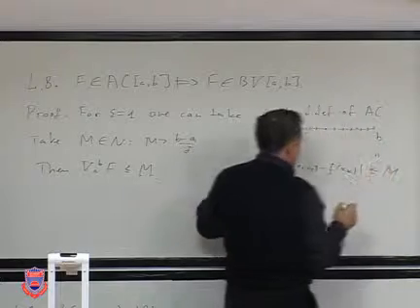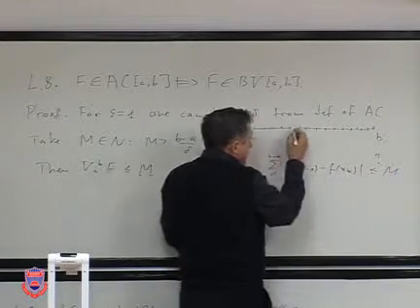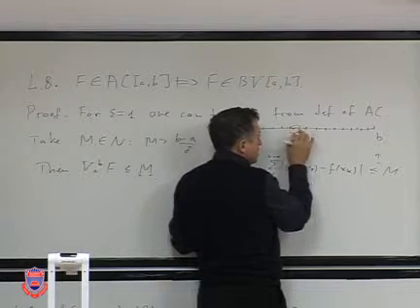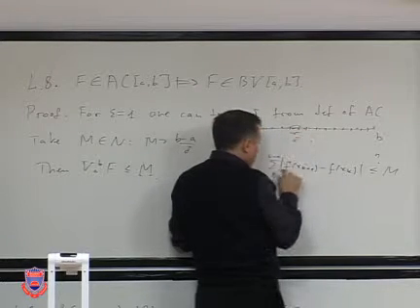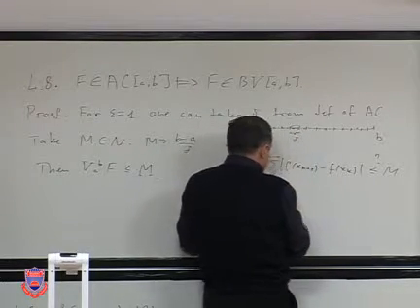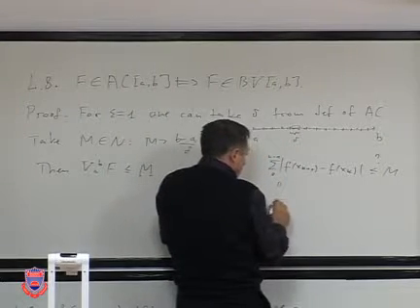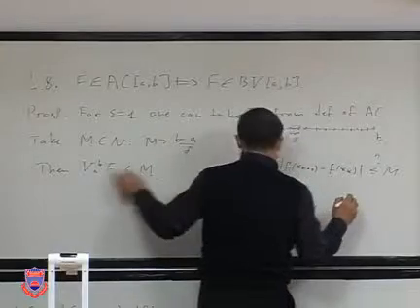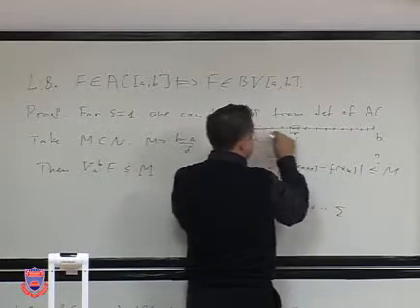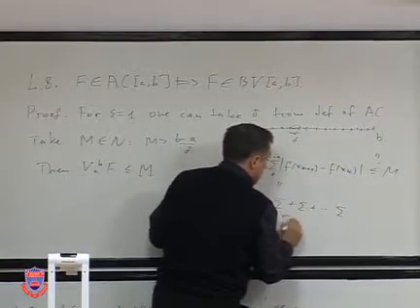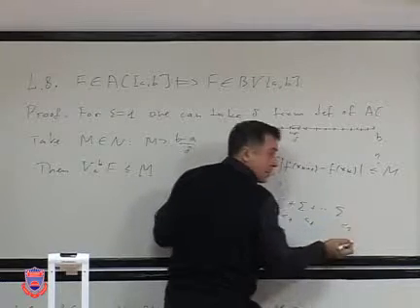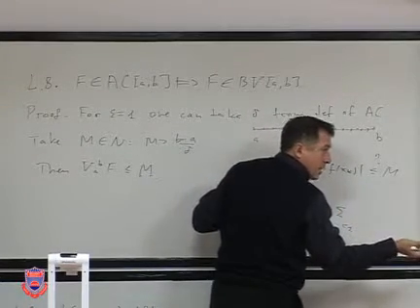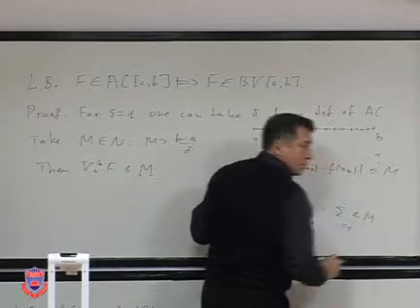Why is this smaller than M? Because we can collect together all points which belong to this interval, and then for all these points, the sum will be decomposed as one sum, a second sum, and the last sum, which correspond to this decomposition. And this sum is smaller than 1, this sum is smaller than 1, this sum is smaller than 1, and the number of these sums is just M. So it will be smaller than M. Is it clear or not?